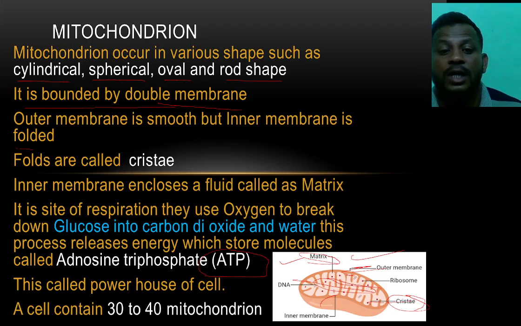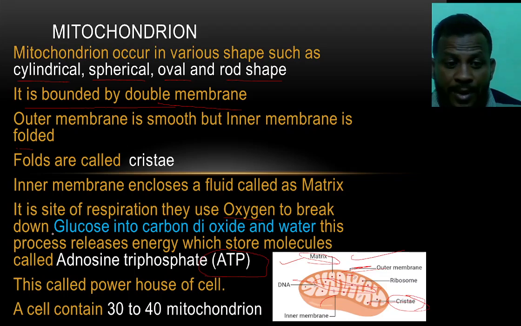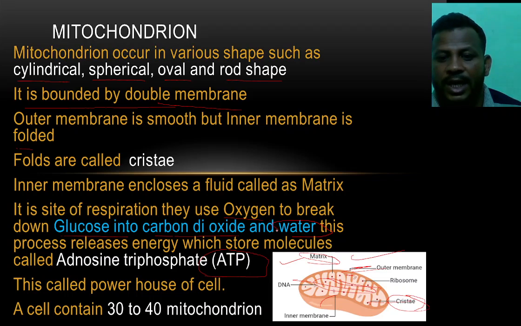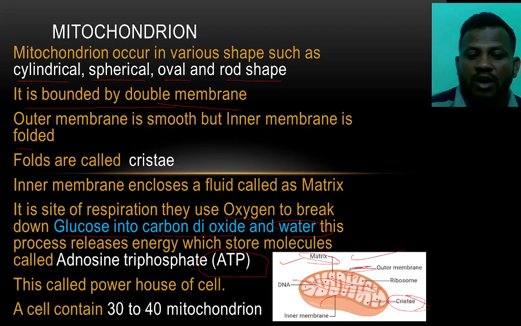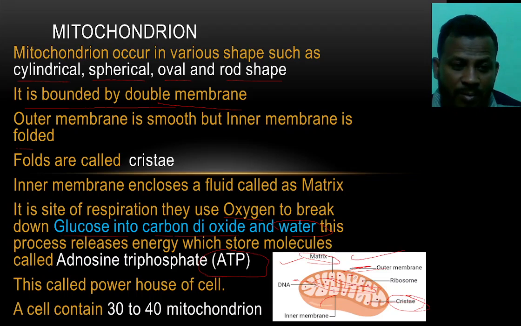Remember that. Here the mitochondria is the site of respiration where oxygen breaks down glucose into carbon dioxide and water.